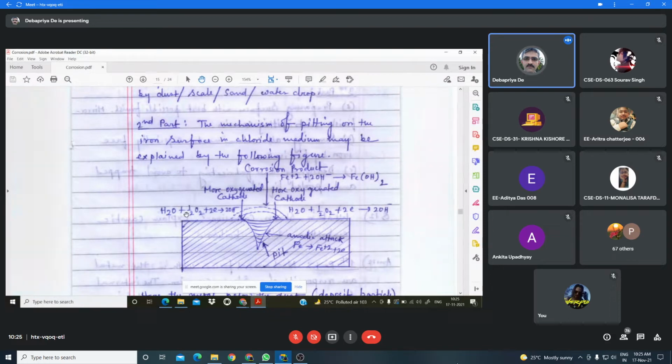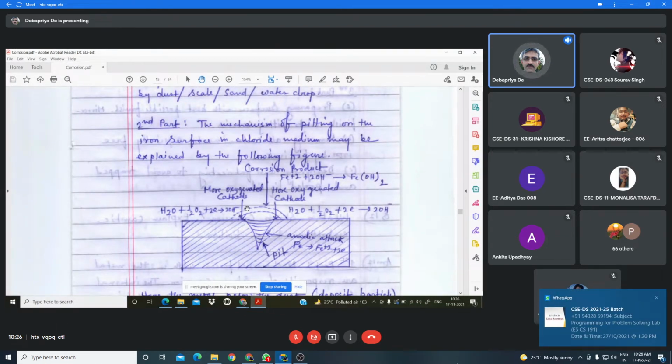Whereas when the ratio of anodic to cathodic region is larger, that means larger anodic region and smaller cathodic region, then the electron which is liberated from the anodic region will not be consumed in the cathodic region, and slower anodic reaction will occur, and as a result the corrosion occurs very slowly. These are the various factors which influence the corrosion reaction.